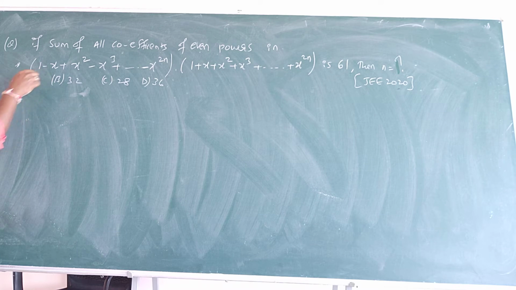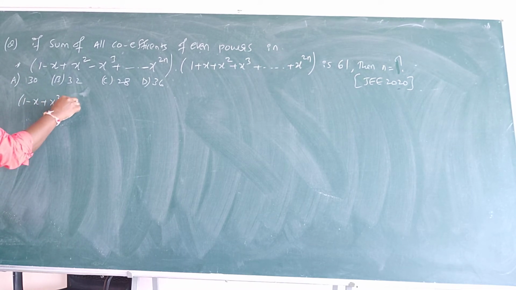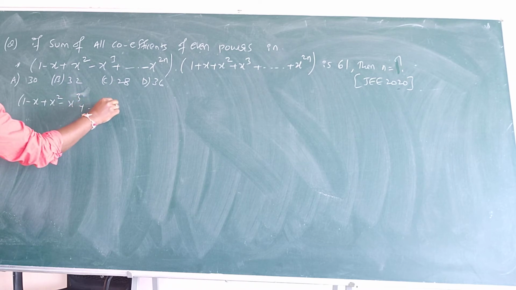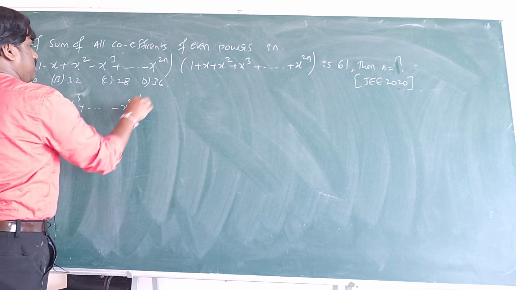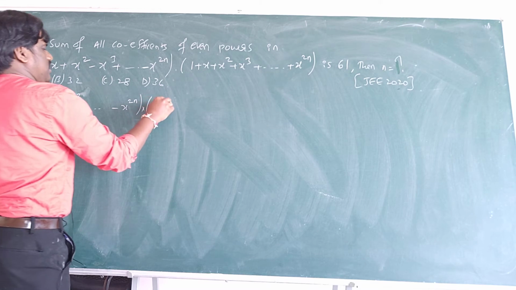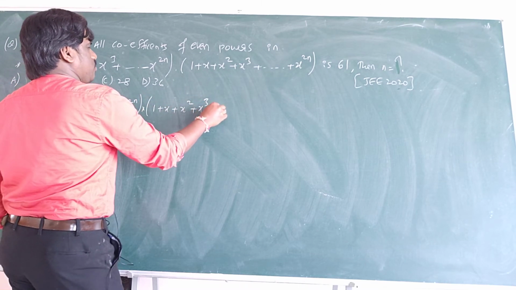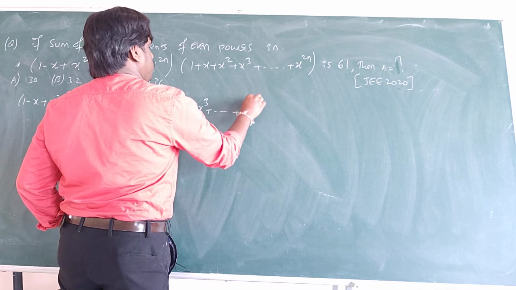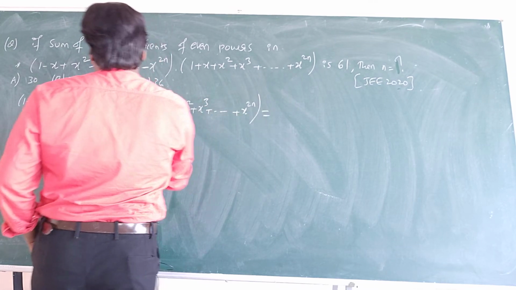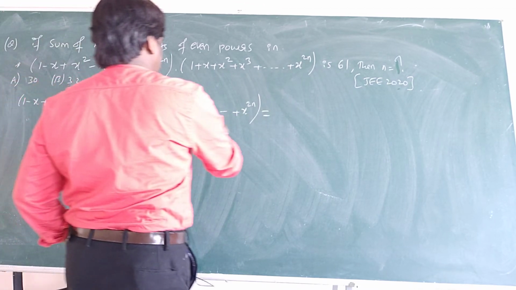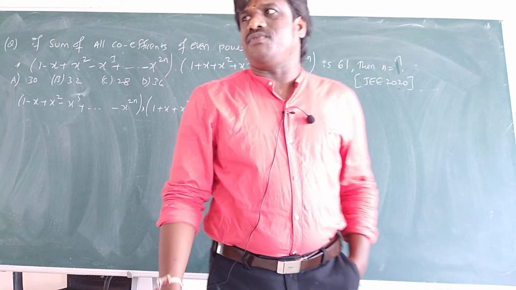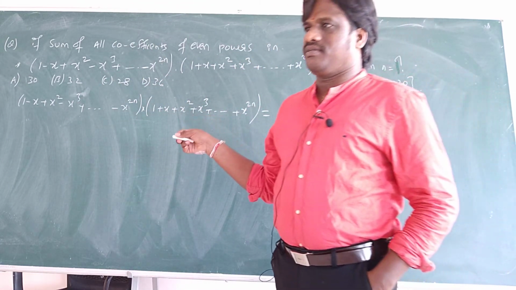So here this is what they have given. 1 minus x plus x square minus x cube plus so and so minus x power 2n, into 1 plus x square plus x cube plus so and so plus x power 2n. The sum of binomial coefficients you will get if you substitute x is 1.